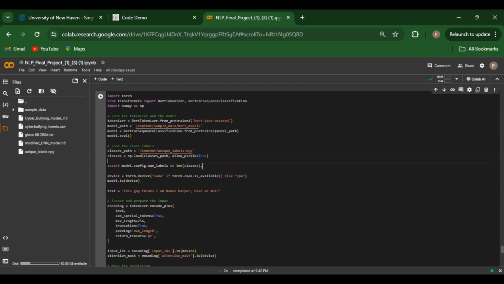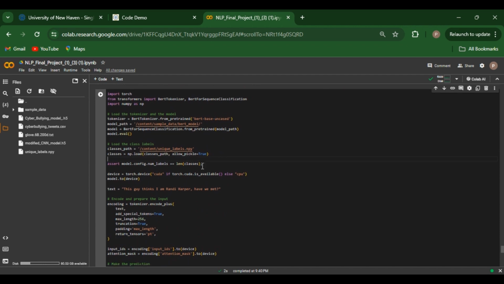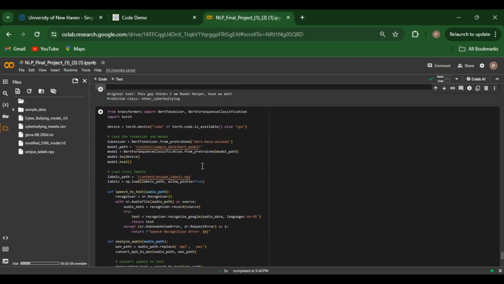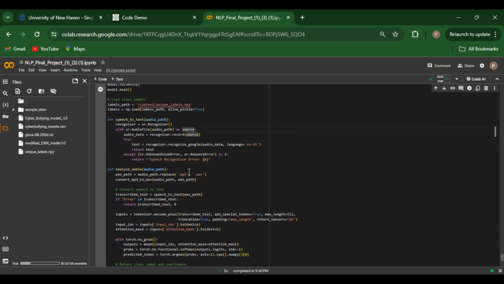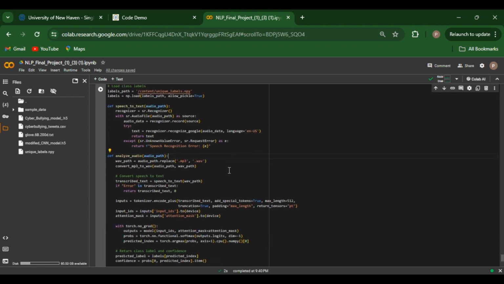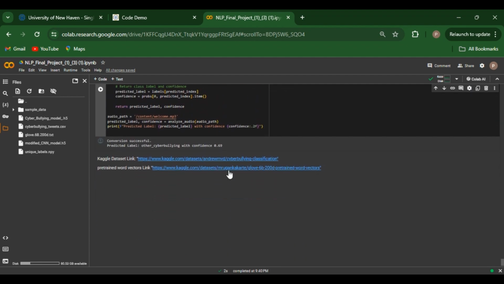This code demonstrates the application of the trained BERT model to new textual data, predicting cyberbullying categories. Here we apply our BERT model to audio data by converting speech to text and then to predictions.